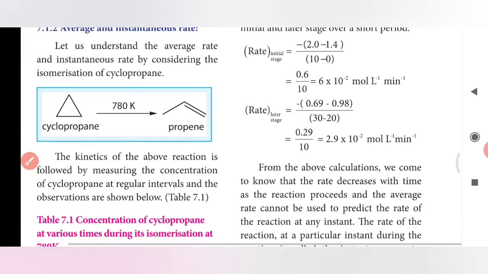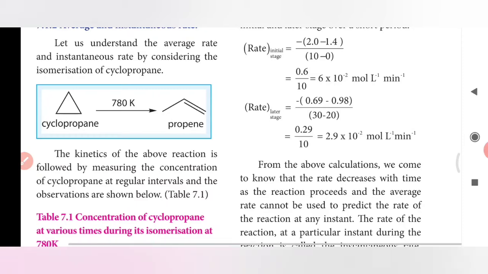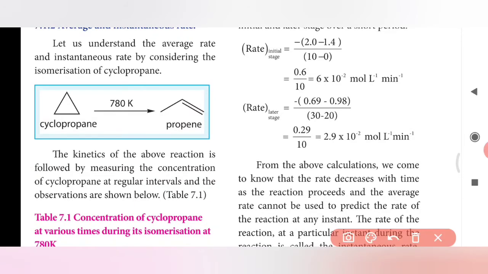I will tell you the definition. This is cyclopropane, a cyclic structure. This is isomerism, which you already know about. Isomerism is having the same molecular formula but possessing different structures. We have the same number of carbon and hydrogen, but different structures. This is cyclopropane, a cyclic structure, and this is a linear structure, propane.